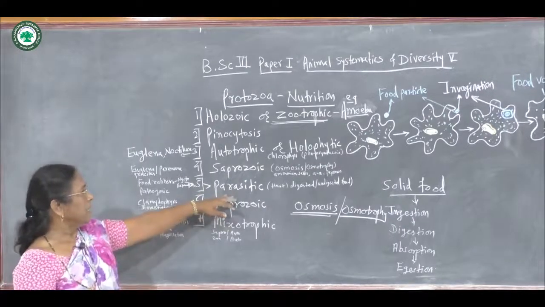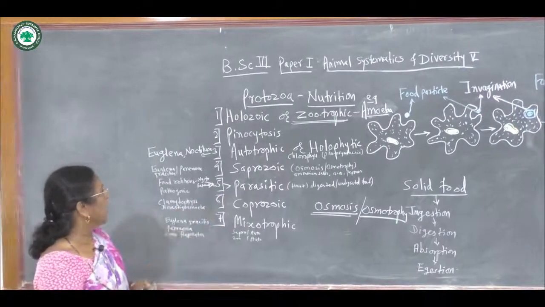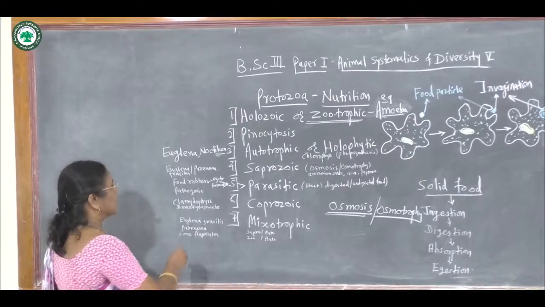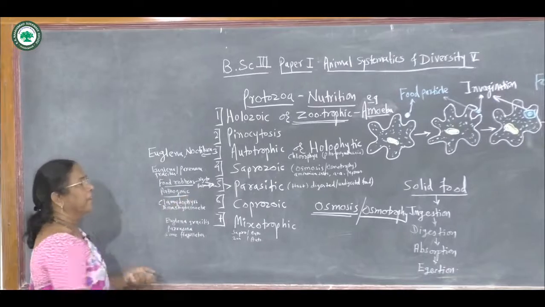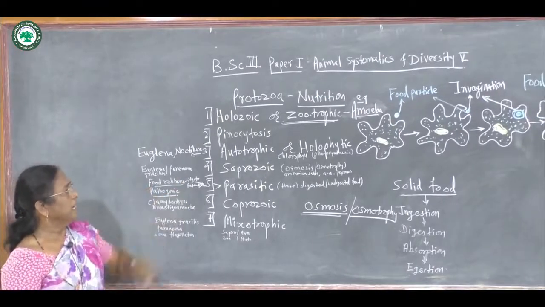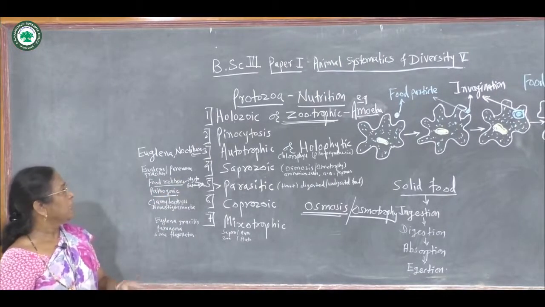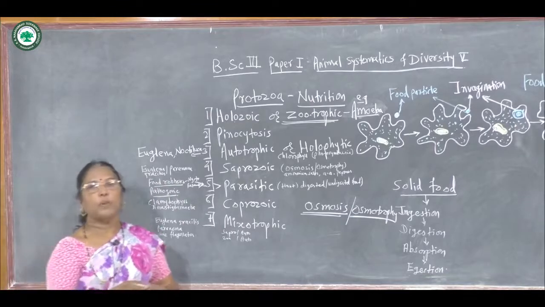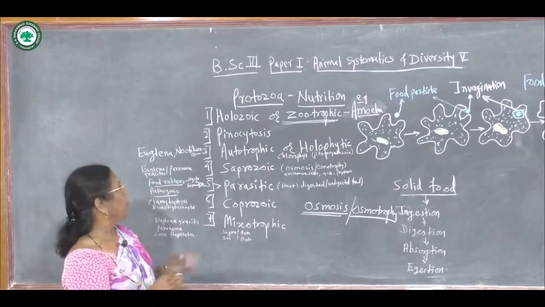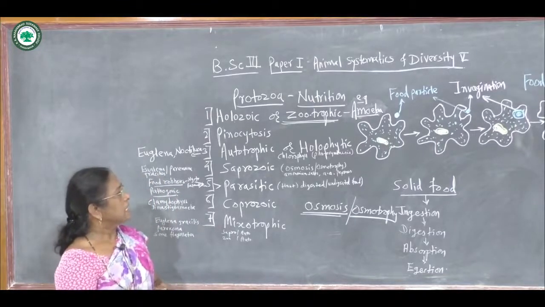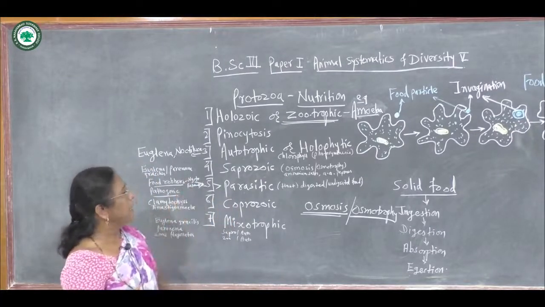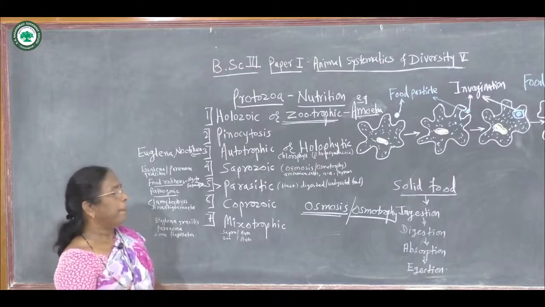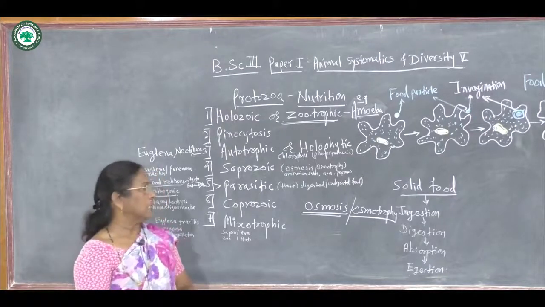Here parasitic nutrition shows two modes, that is, food robbers and pathogenic. Examples, Nyctotherus and Balantidium, show food robber type of nutrition. What is meant by food robber type of nutrition? Some parasites like Nyctotherus and Balantidium depend on the host.